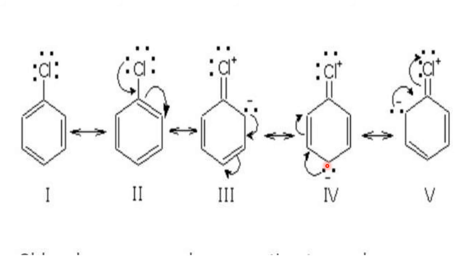At the positions where electron density is there, the ortho and the para, if you fix an electron withdrawing group, then it will withdraw the electron density. When the electron density is taken away by the electron withdrawing group, the ring will undergo SN reactions very easily. So here electron density is there on the ortho; you fix an electron withdrawing group here, these electrons will go, and then the nucleophile attacks. Now fix it on the para side. The NO2 group here will withdraw electrons, facilitating the nucleophile to attack the chlorobenzene.